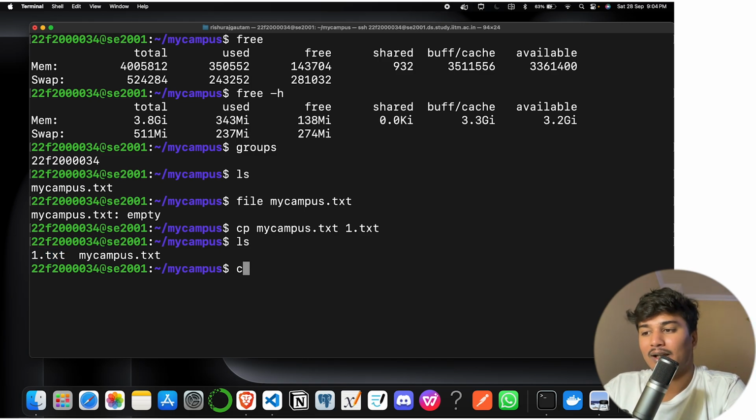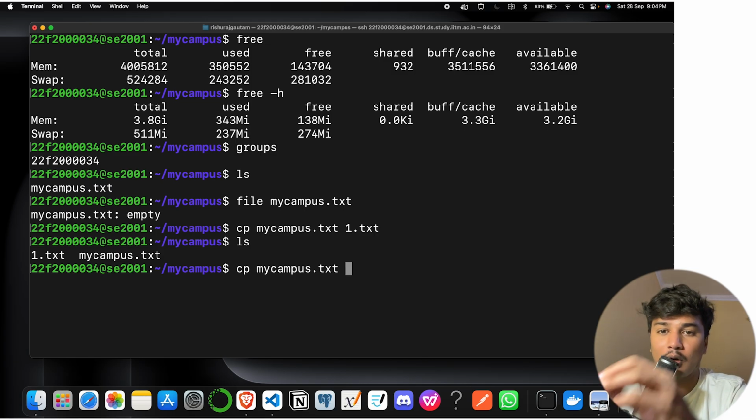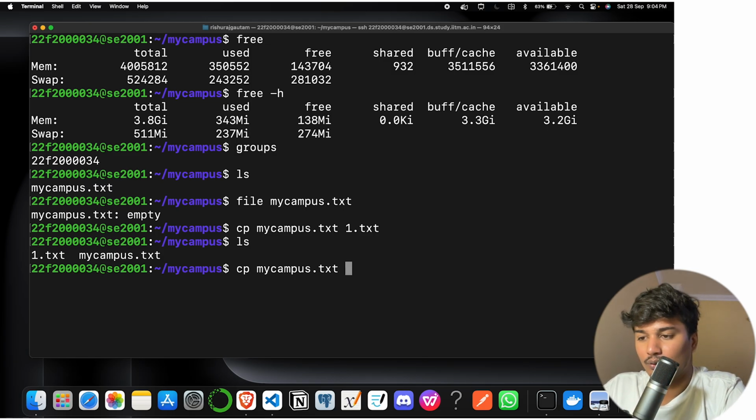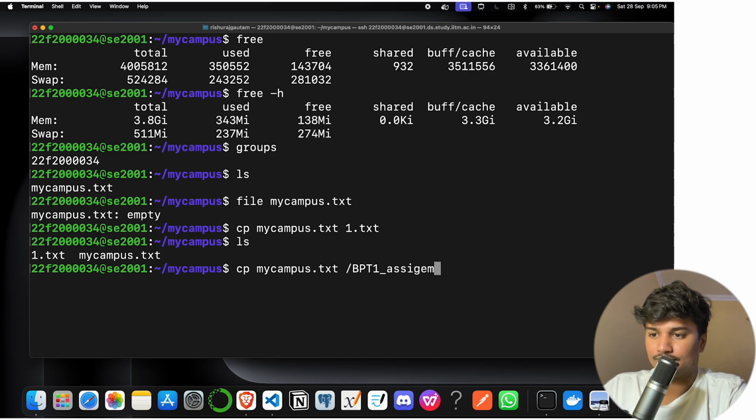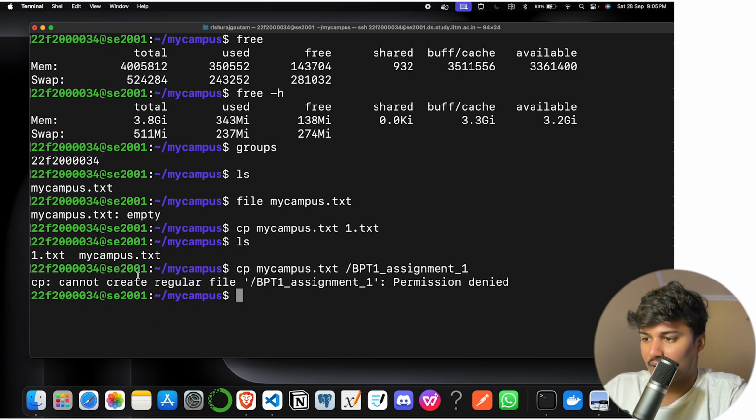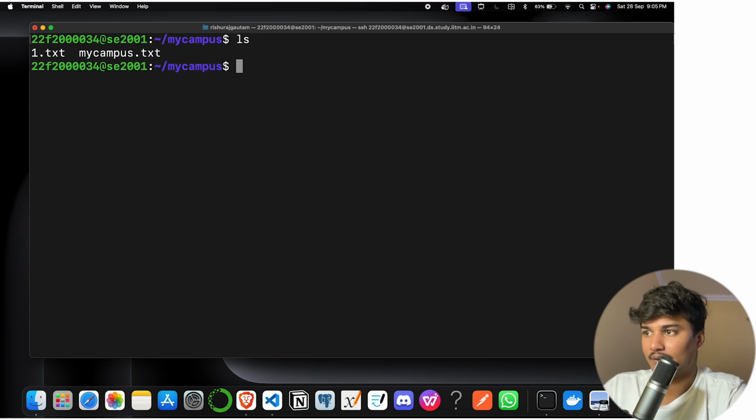Similarly, we can take the file and copy it to some other directory as well. Let's say I give it a path like bpt assignment_1. It says cannot create regular file, because there is no such directory. So let's do ls and create a directory with mkdir, let's say AAA.